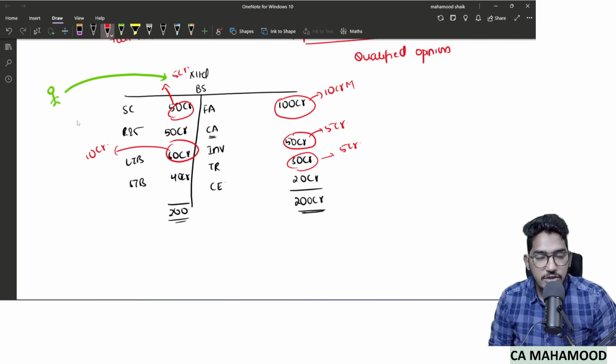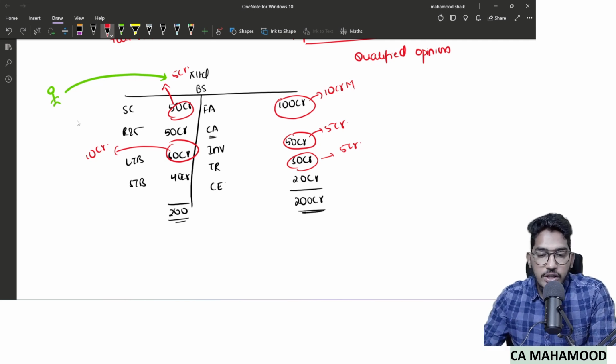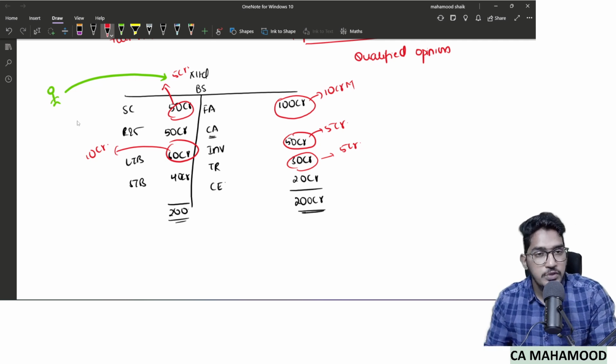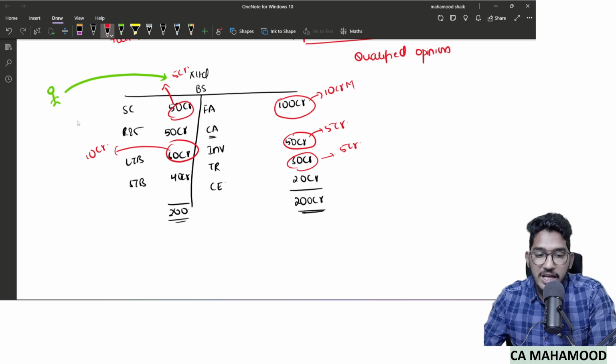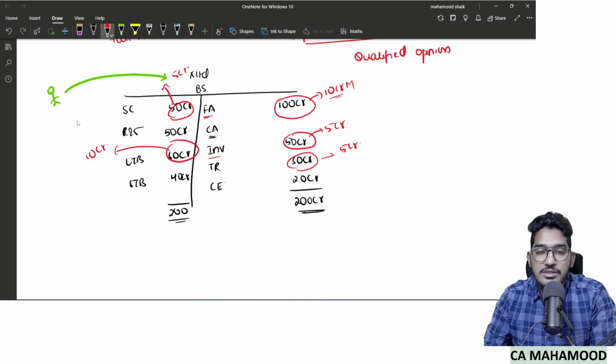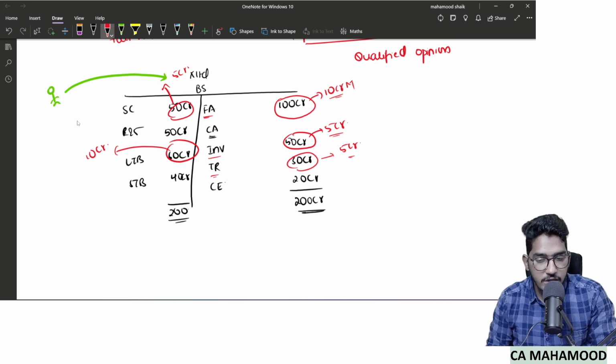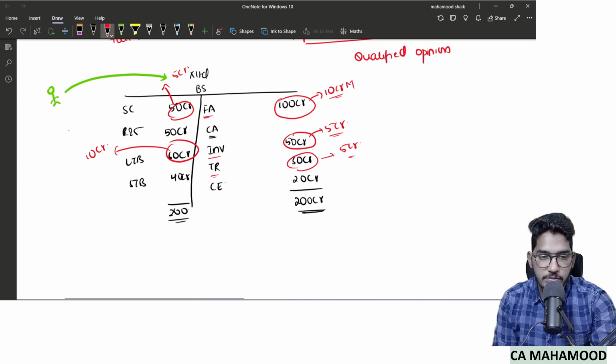So you conducted the audit, and when conducting the audit, you performed audit procedures, you obtained audit evidences, and those evidences are telling you that there are misstatements. You found evidence that in the fixed assets there is 10 crores worth of misstatement. You found evidence that in the inventory there is 5 crores worth of misstatement. In the trade receivables there is 5 crores worth of misstatement. So you performed audit procedures, you obtained audit evidences, and on the basis of that, you have concluded that there is a misstatement in multiple items of the financial statements.